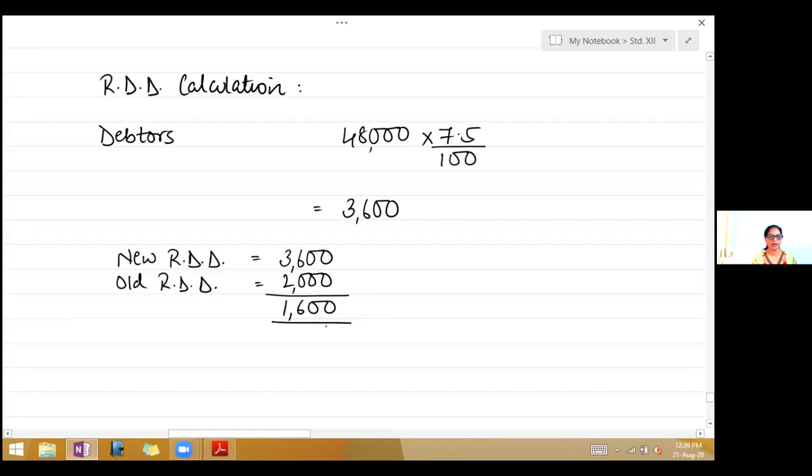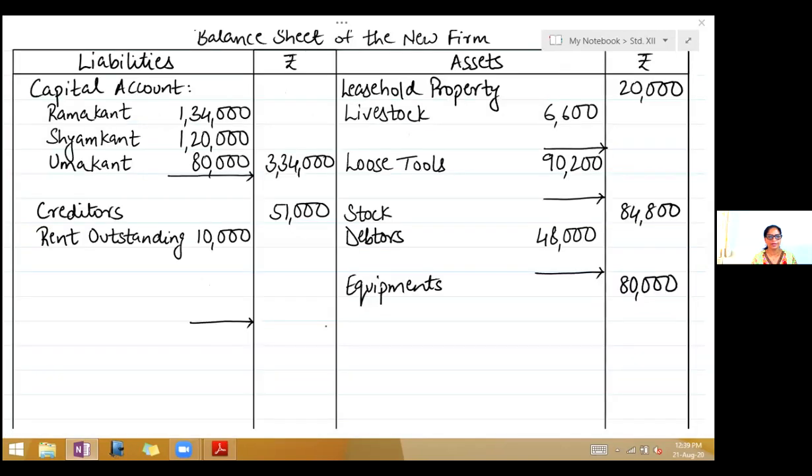The new RDD is to be shown in the balance sheet. So take the asset side, debtors, write less RDD 3,600. So outer column 44,400.